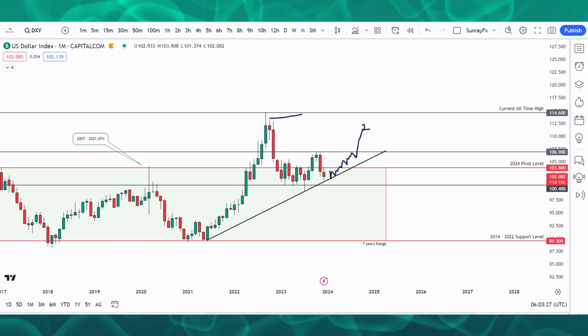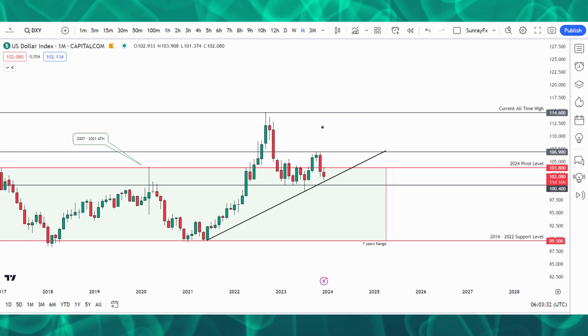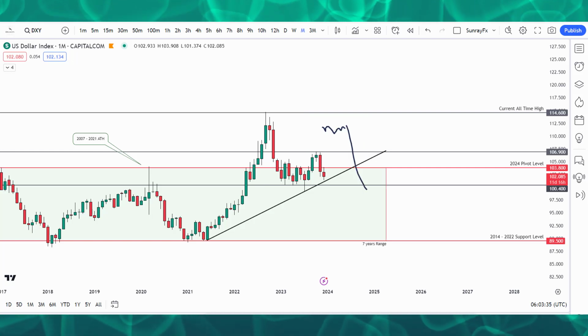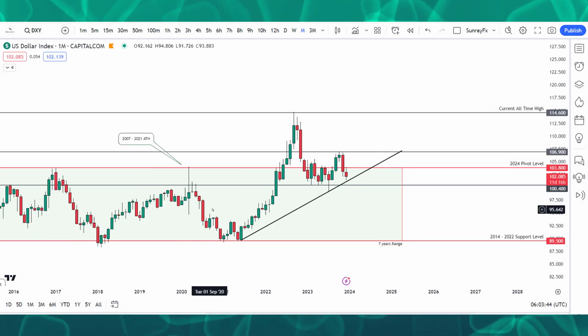So when we see a level like this, we can begin to see a major pull down on DXY. But in my own opinion, I still believe that the market is going to turn around and go bullish on DXY. So that is my long-term analysis on DXY.